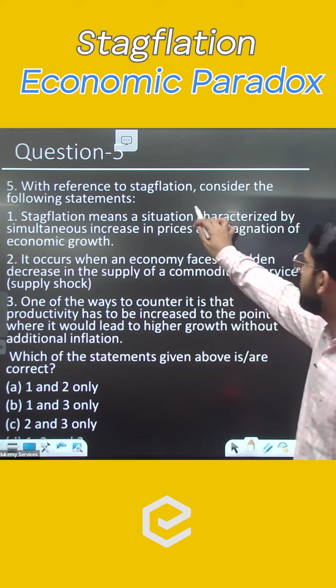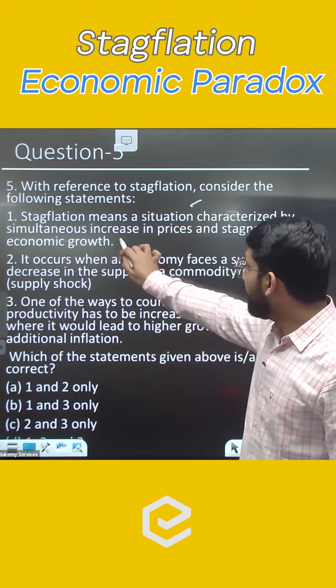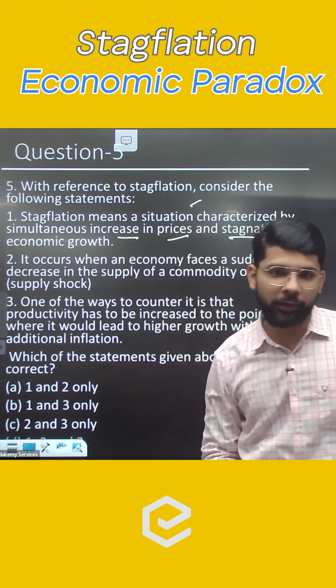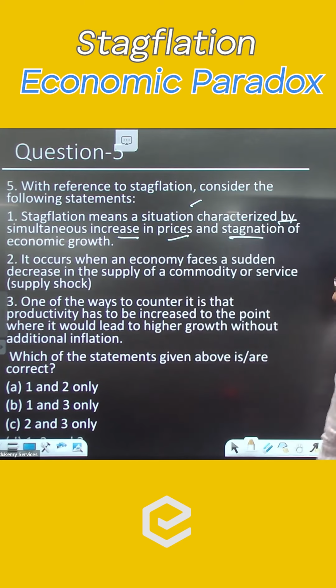Stagflation means a situation characterized by simultaneous increase in prices and stagnation of economic growth. It's a definition of the stagflation. I can eliminate C. It occurs when an economy faces a sudden decrease in the supply of a commodity or service. Supply shock. Second statement is also correct. If I can say 1 and 2 are in option A.